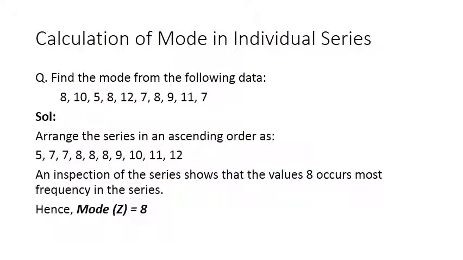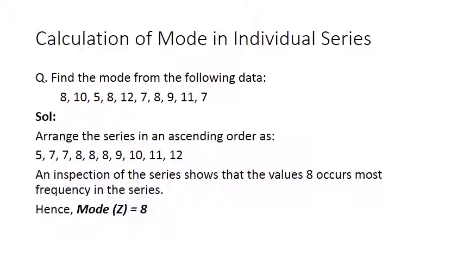Now we have different types of series, as I already told you. We have individual series, discrete series, and continuous series as well, and we have different types of continuous series. Let us solve questions based on different types of series. Let us start with individual series. Individual series is that series in which observations or items are listed singly. There is no frequency associated to the observations.